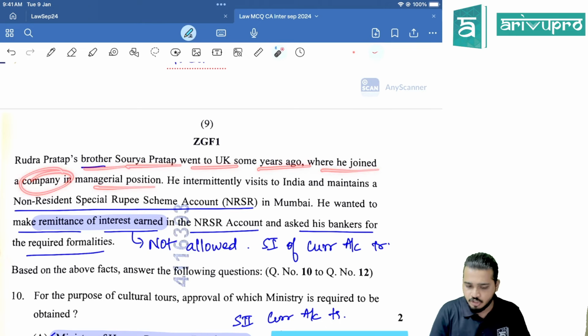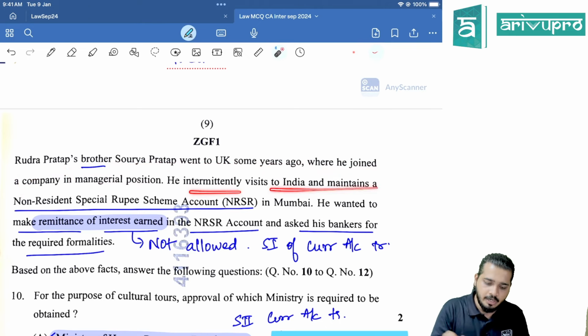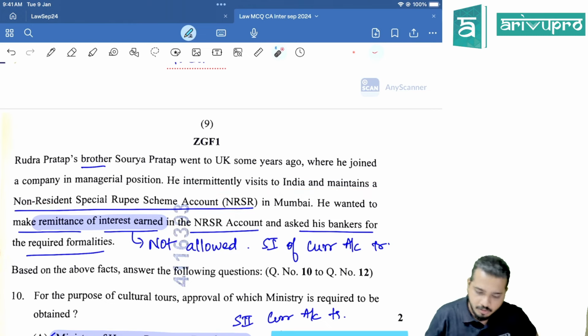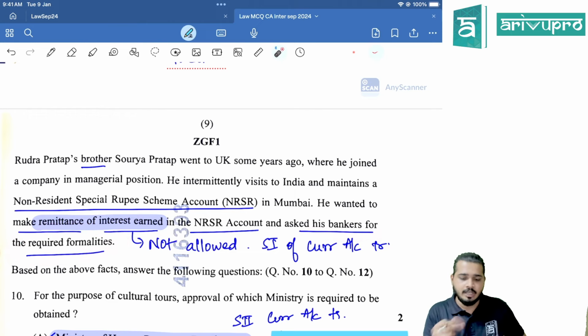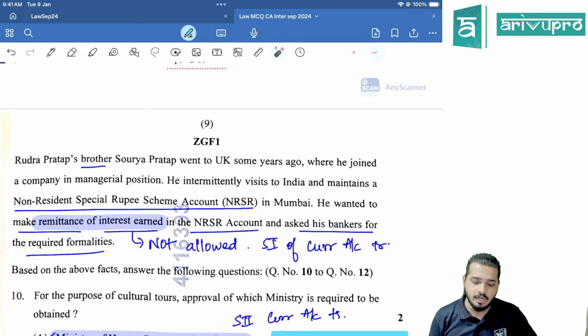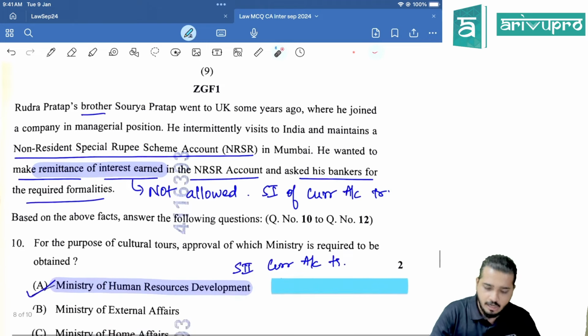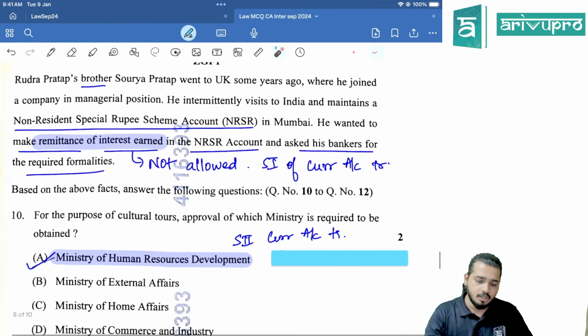Then Rudra Pratap's brother Saurya Pratap went to UK some years ago, where he joined a company in a managerial position. He intermittently visits India and maintains an NRSR account, non-resident special rupee scheme account, in Mumbai. He wanted to make remittance of interest earned in the NRSR account and asked his bankers for the required formalities. See, current account transaction schedule number 1, last transaction, NRSR: interest earned from NRSR is prohibited, not allowed, right? So you cannot do it.